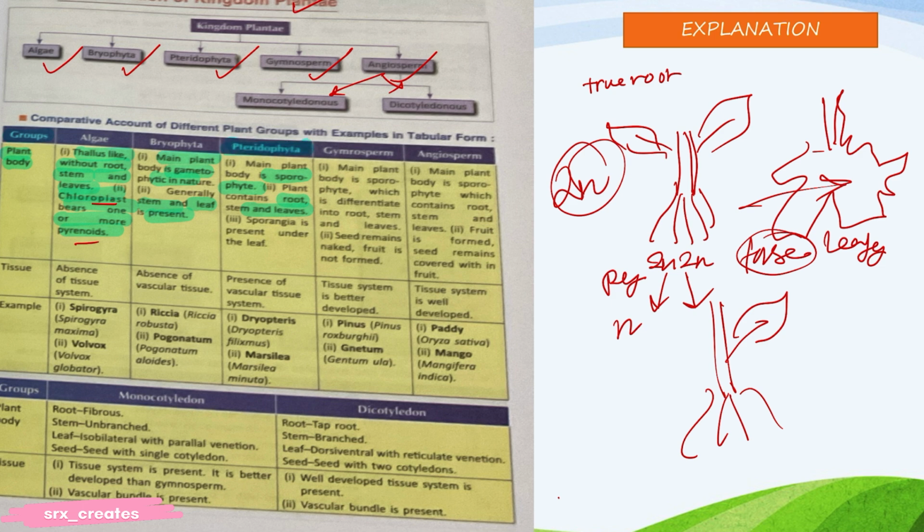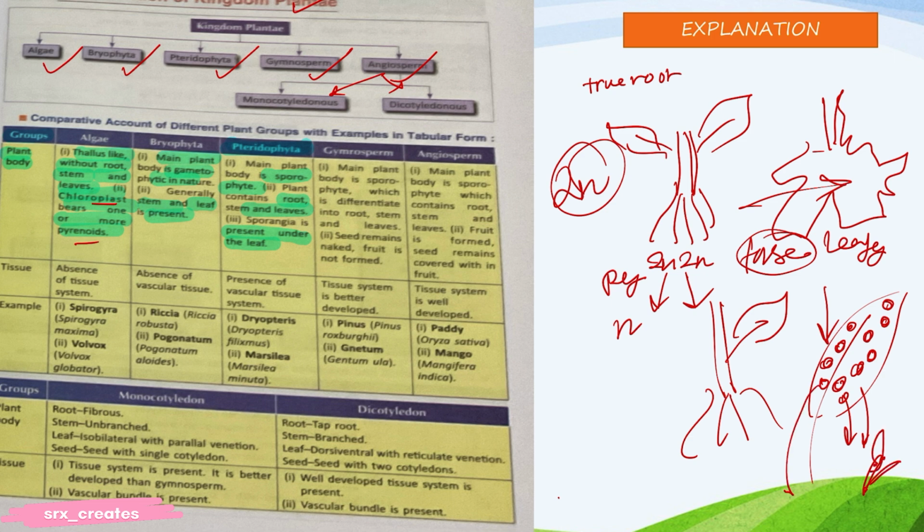A question can come: sporangia is present under the leaf. We all know what sporangia is. Under the leaf, let's say this is the back portion of the leaf, there are some spores. These fall on the ground and germinate into another plant. Okay, done. In gymnosperm, the main plant is sporophyte, differentiated into root, stem, leaf. Seed remains naked, and fruit is the main characteristic.